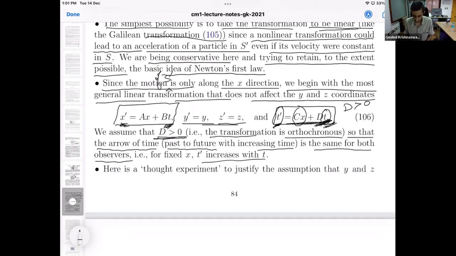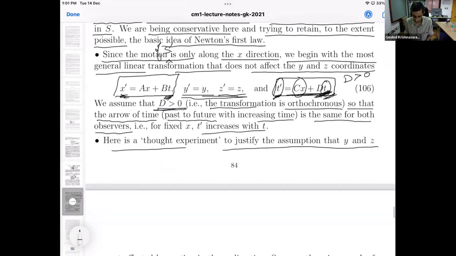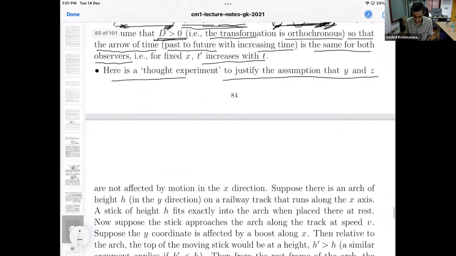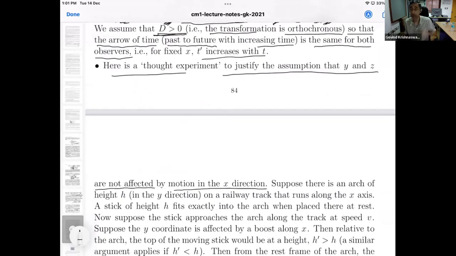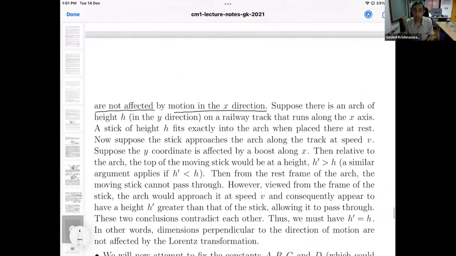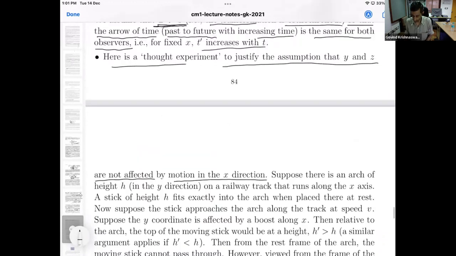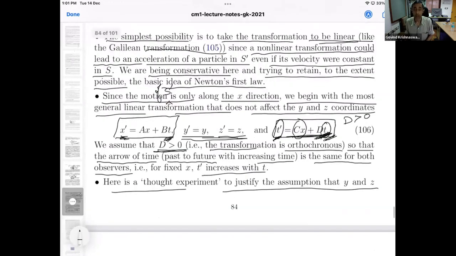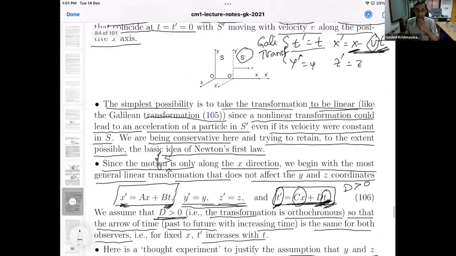Now I need to give a short justification for ignoring any change in y and z. Here is a thought experiment to justify the assumption that y and z are not affected by the motion in the x direction. So this is a slight detour. Any question so far about this linear transformation? Just the formulae.